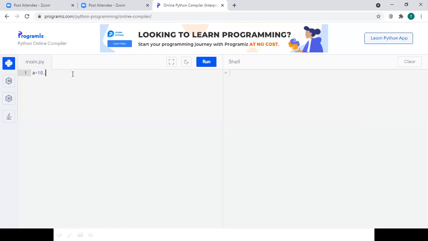If we want A to be of complex type, then we provide a real value plus an imaginary value. Similarly, if you want to make it a list, we provide square braces. If you want to make it a tuple, we provide normal braces. If you want to make it a set, then provide the set function on the RHS side, right? If you provide the set function, we are declaring a set data type in Python. This set data type is an unordered collection of items.